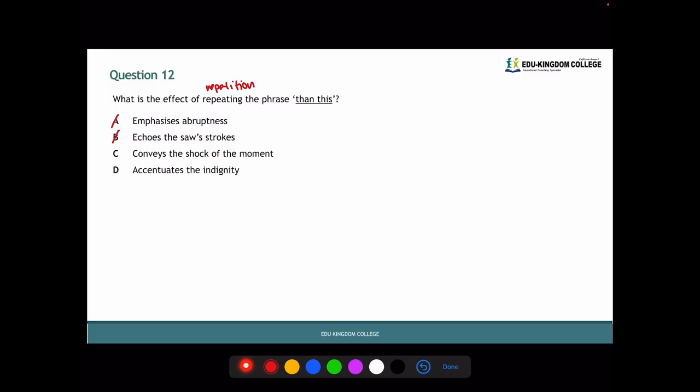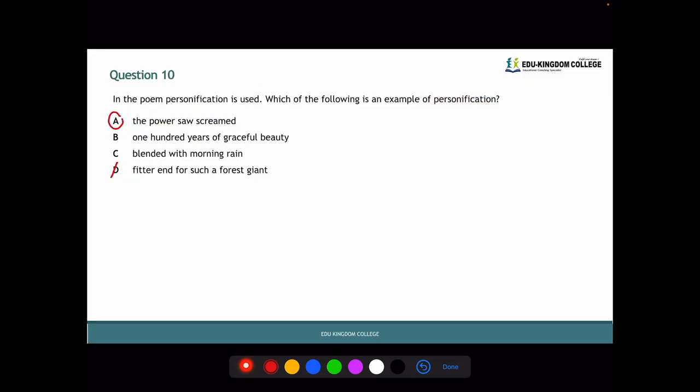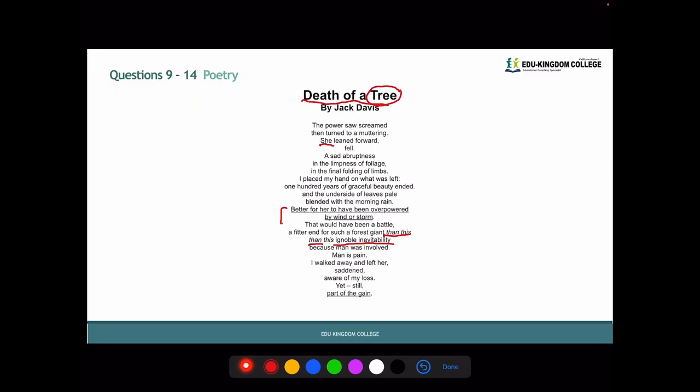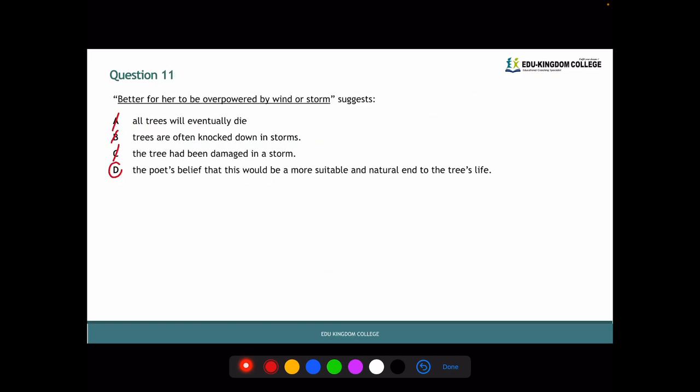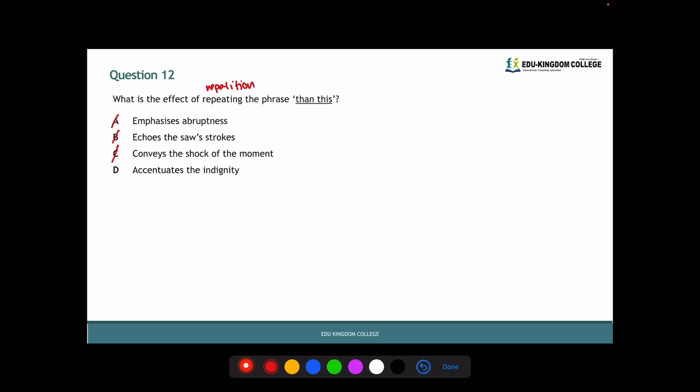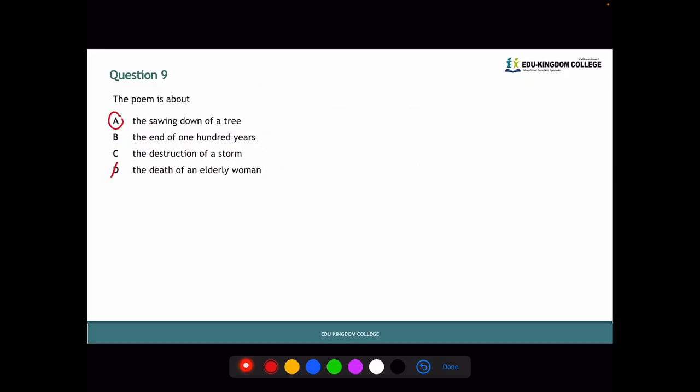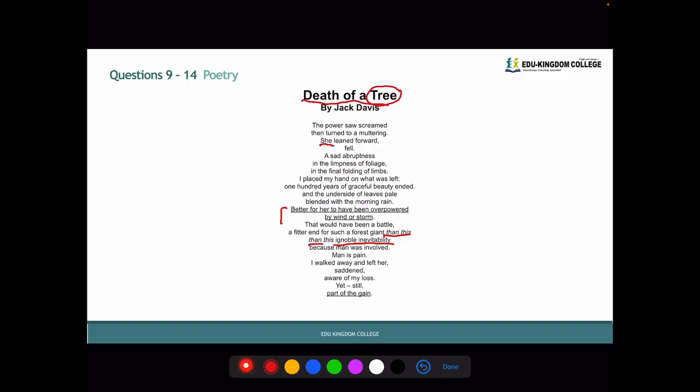C, conveys the shock of the moment. It could be, but if we just go back to the context of the line, it's not evoking shockness. The feeling here that they're conveying is sadness, depression, loss. So the only possible answer left is D, accentuates the indignity. Yeah, and that's true in these two lines there.